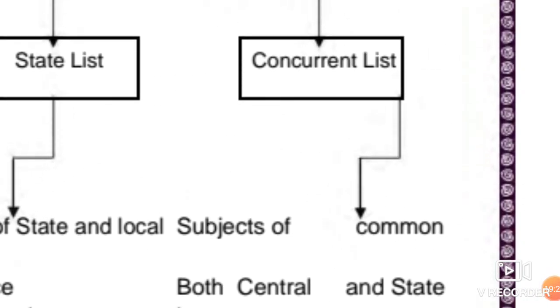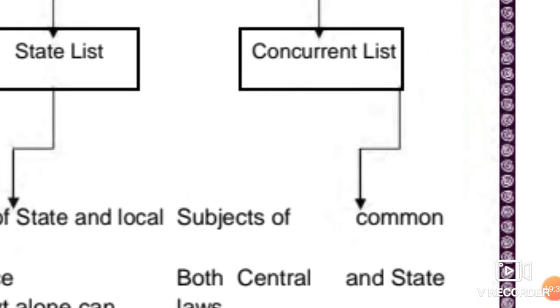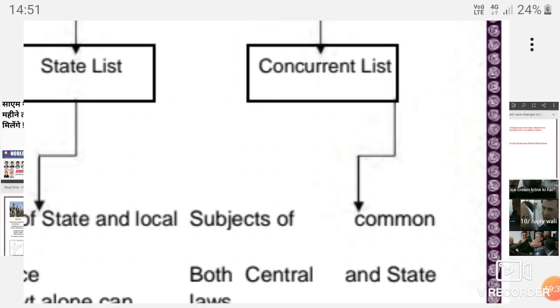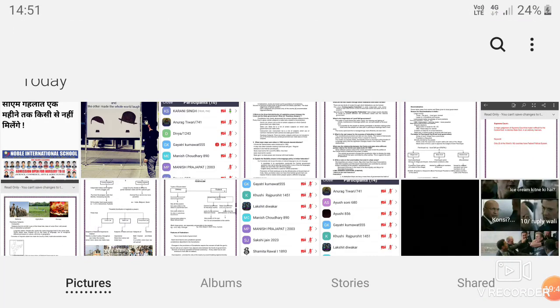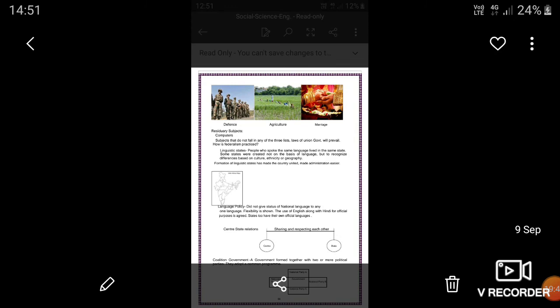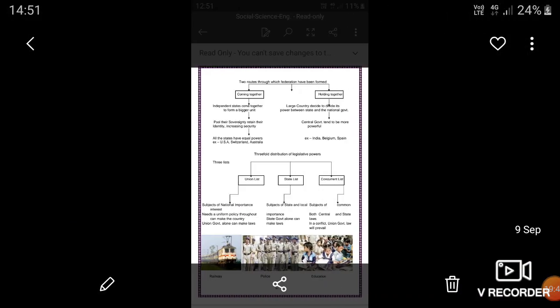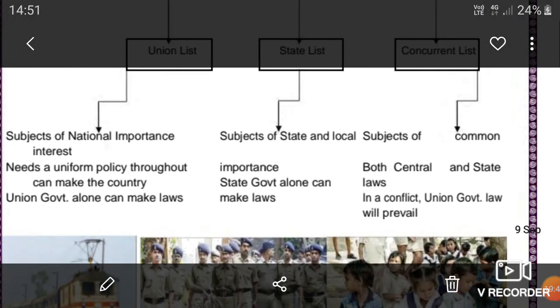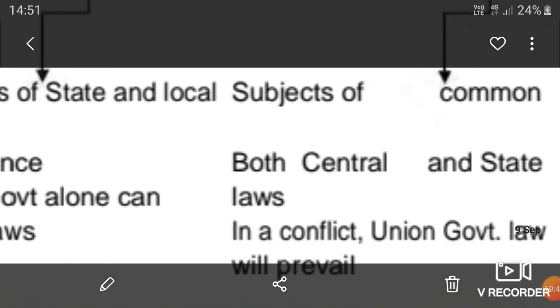Now we move to the third list, that is the concurrent list. The concurrent list is the list which has topics of common interest of both state and center.